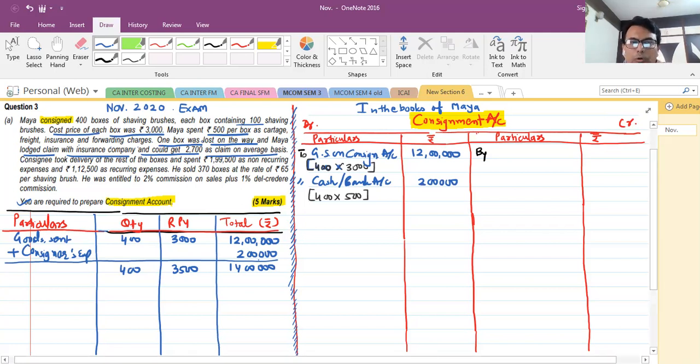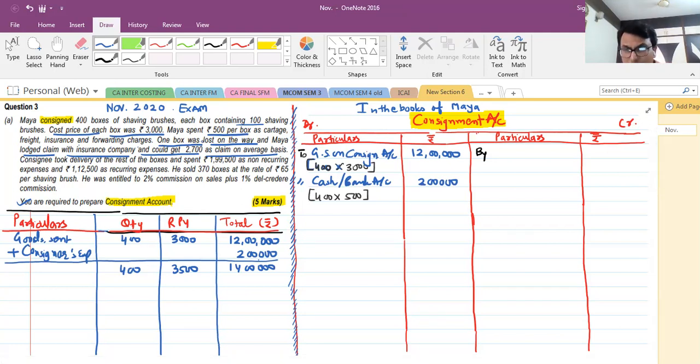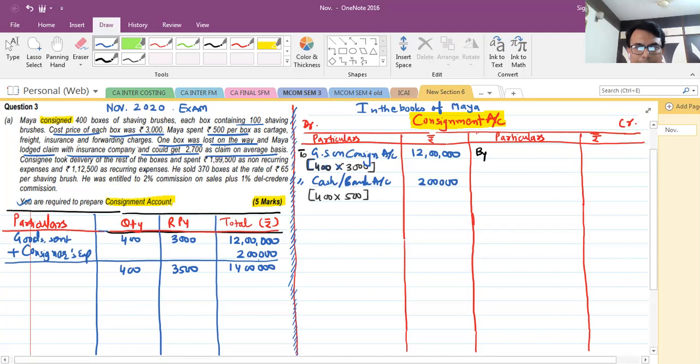One box was lost and insurance had been taken, so she could get 2700 as claim. So the first job is to find out the amount of abnormal loss.